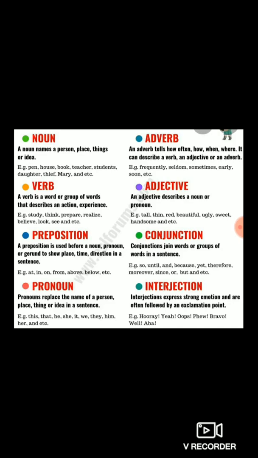Next is interjection. Interjection means you all know. Interjections express strong emotion and are often followed by an exclamation point. Always interjection ends with the exclamation mark. For example, hooray, yay, oops, bravo, well, wow, bravo. These all are the examples of interjection and it ends with an exclamation mark.